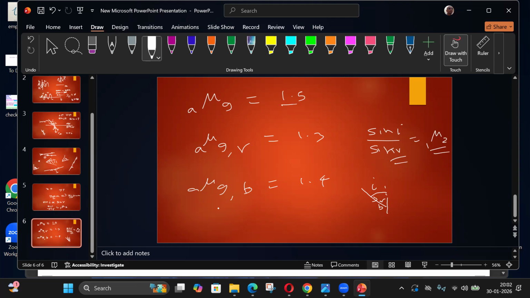So that means when it's coming on this side, it will come in two directions. Red will get scattered less, so this should be a red light and this blue light. That's how it gets split into different colors.